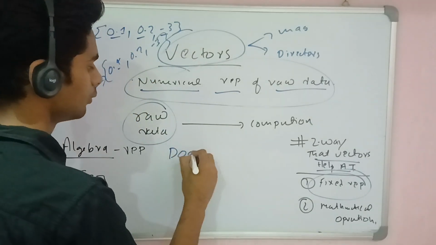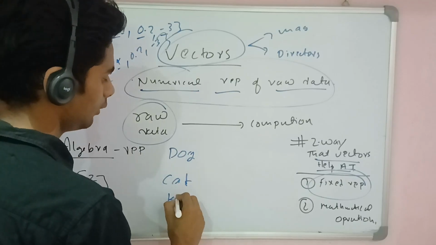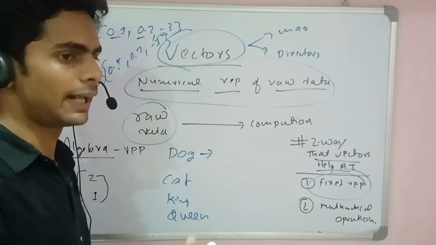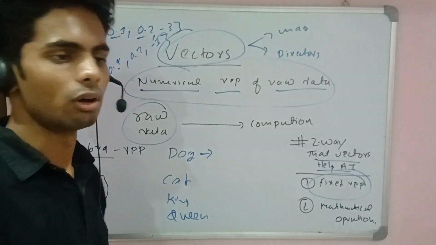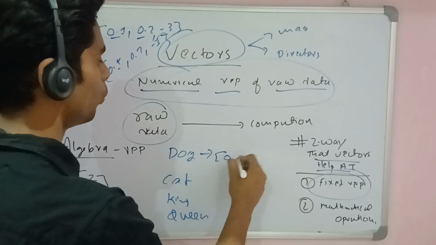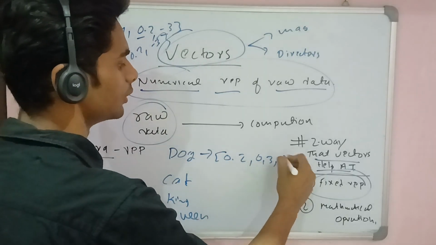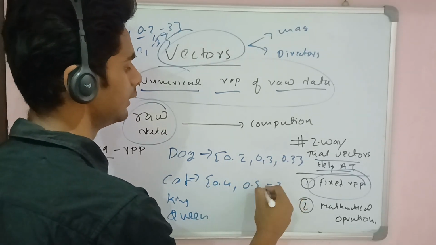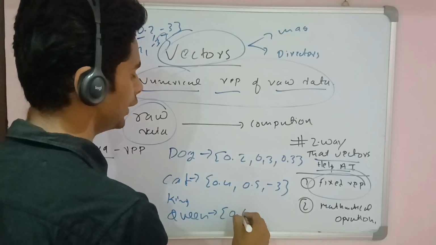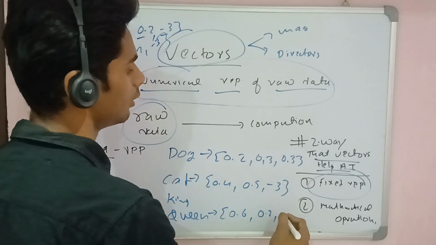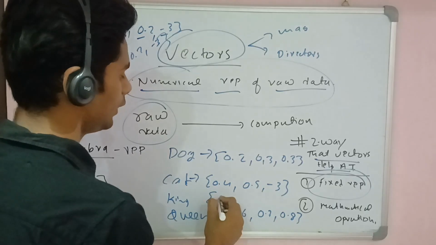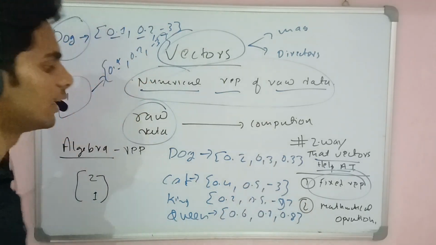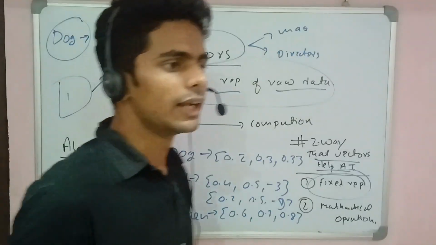Now suppose a dog, a cat, a king and a queen. We can represent this dog in vector form, according to how a machine actually understands. The way is like 0.2, 0.3 and 3, adding 3 dimensions. Then 0.4, 0.5, -3, and 0.6, 0.7 and something like 0.8, and for the queen like 0.2, 0.5 and -9. So this is a numerical representation of this particular data, but in a fixed length.